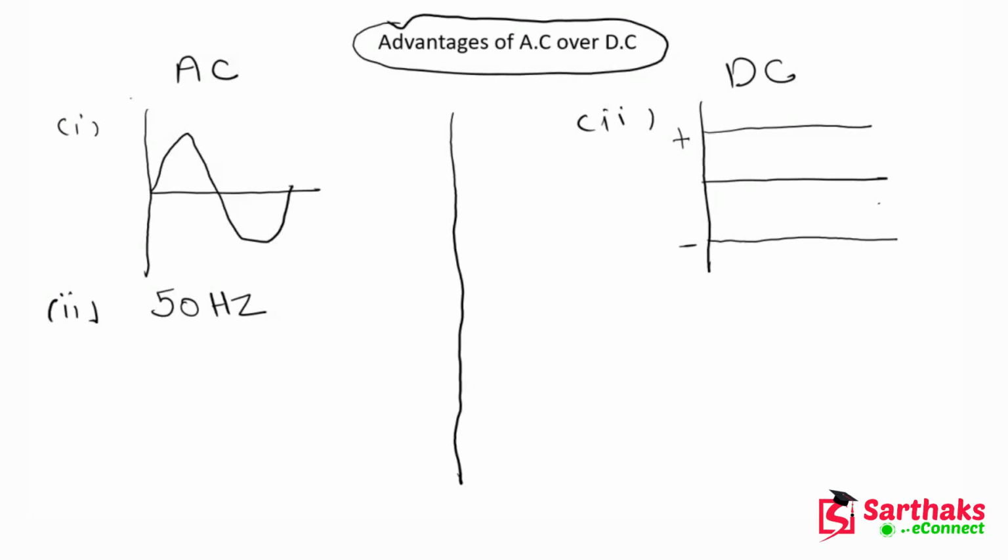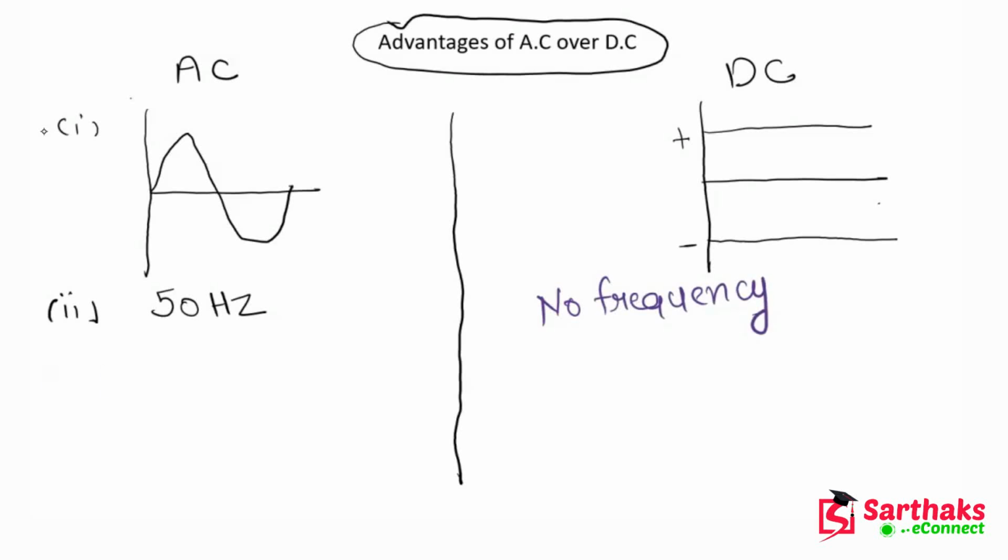But if I talk about frequency of DC, then there is no concept like frequency in the case of DC. Why? Because there is no change in direction. So that's why we can't say that there is any type of frequency. So I will write no frequency. Okay, I hope you get my point.